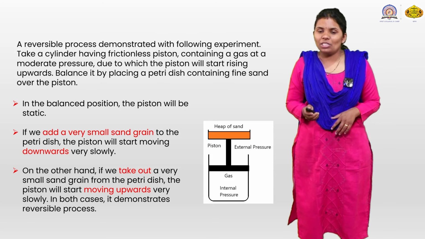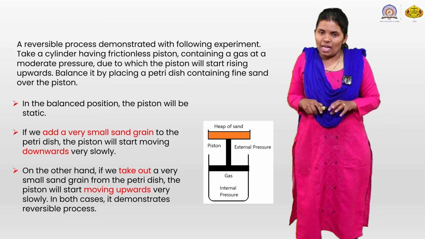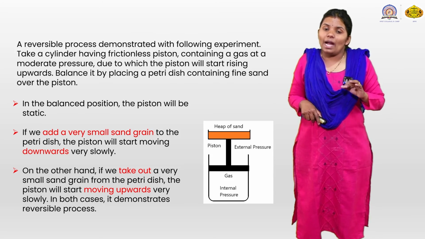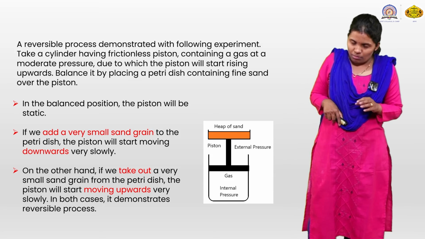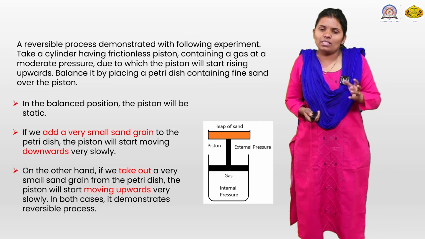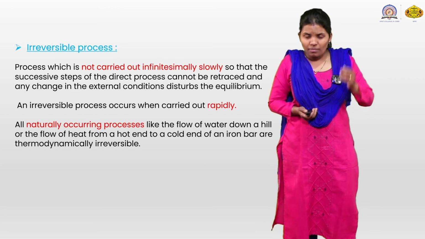Here you can see the picture which shows a heap of sand. If you add the sand, the pressure goes downwards and the gas gets compressed. If we remove sand from the container, then the gas expands and the heap of sand decreases. So these are the reversible changes, or reversible processes.